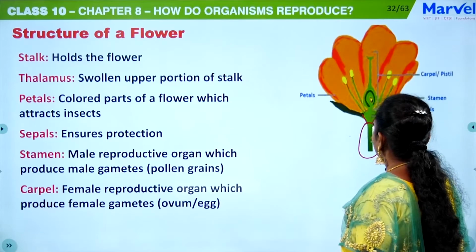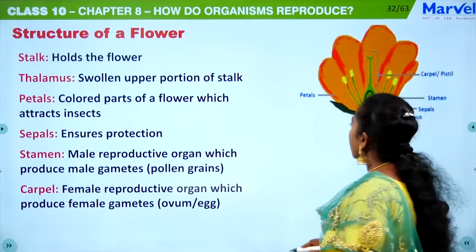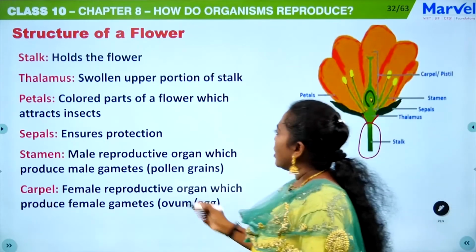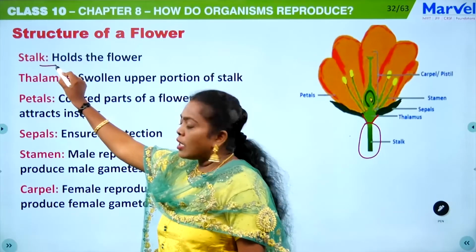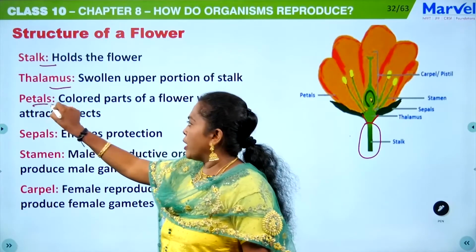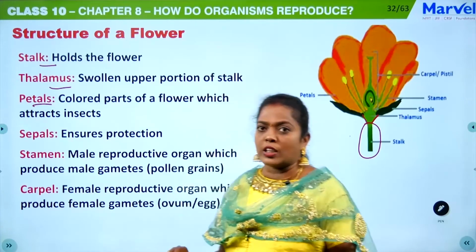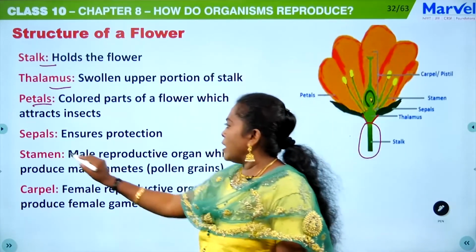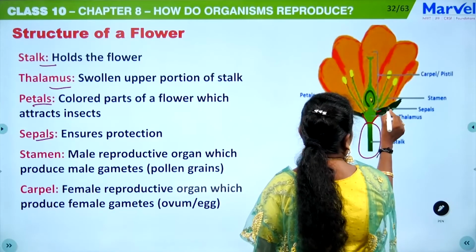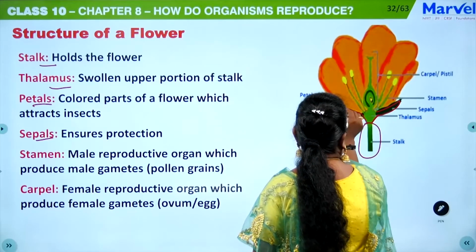This portion is the thalamus. Then you can see the colored petals, also known as the corolla. Then the sepals. Can you see the sepals here, students? The green colored ones.